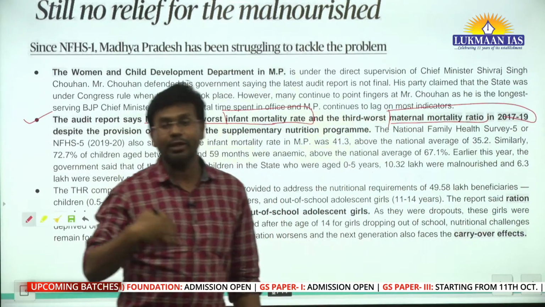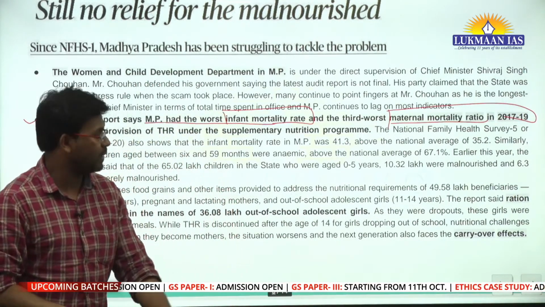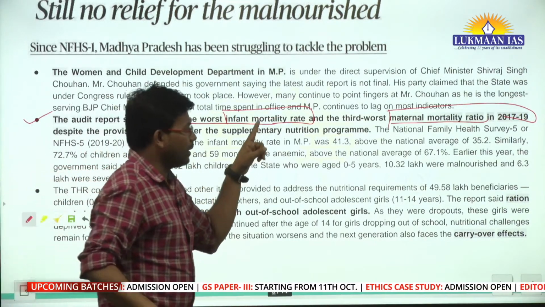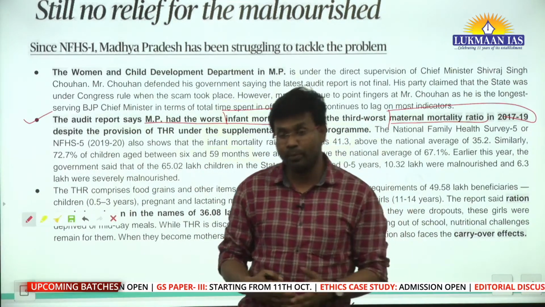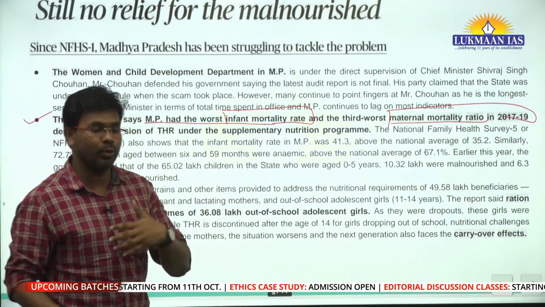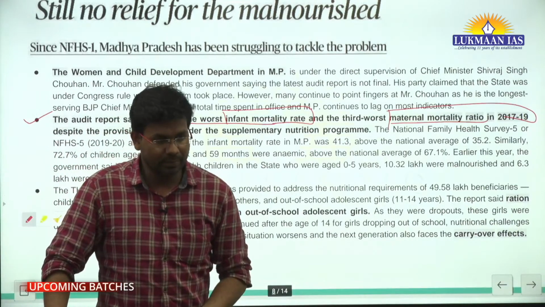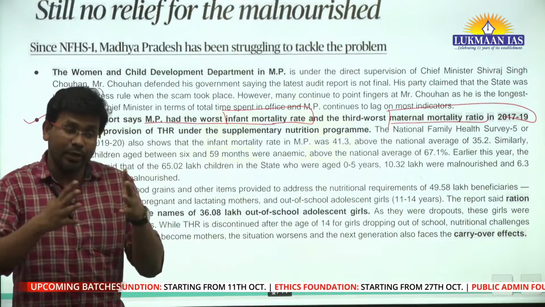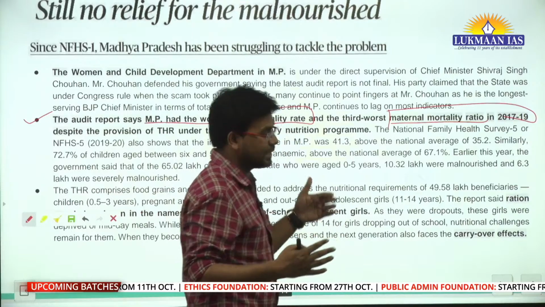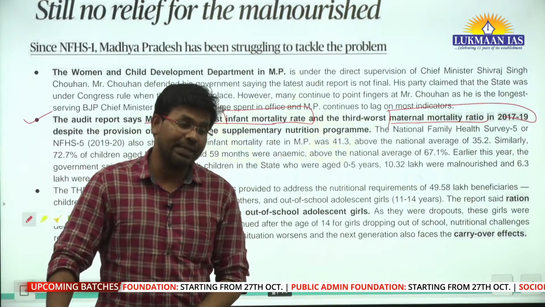It talks about how many women are dying during pregnancy and during birth. And maternal mortality ratio is also very high in Madhya Pradesh. In what cases is the maternal mortality rate high? When the woman going through labor, who has gone through the pregnancy period, her health itself is not good. Women have to be very healthy while they conceive and while they are going through the pregnancy stage. But when their health is not good, the maternal mortality rate increases.